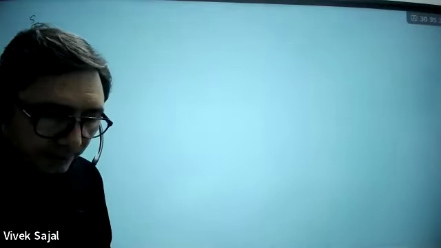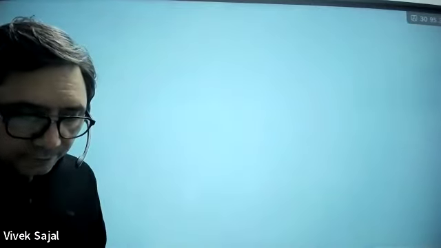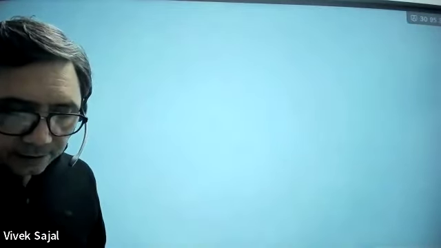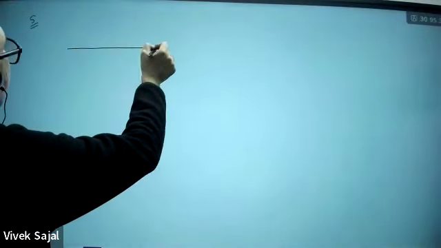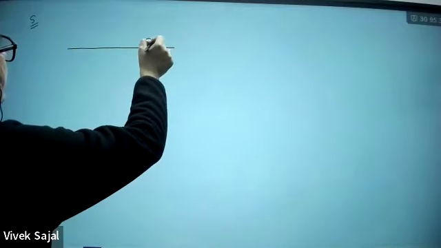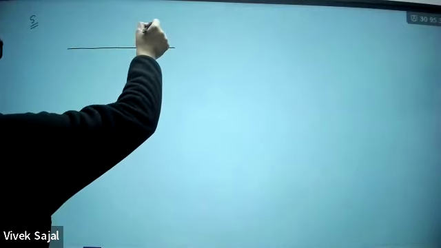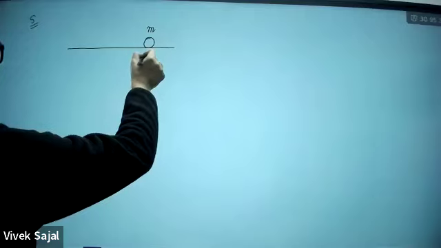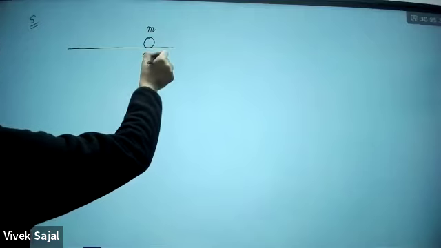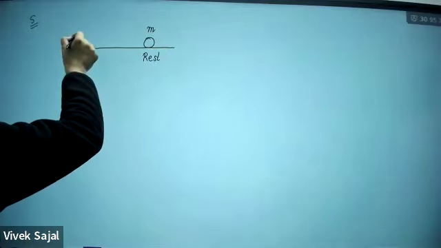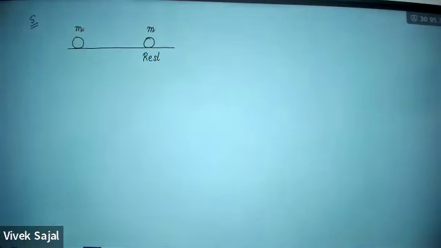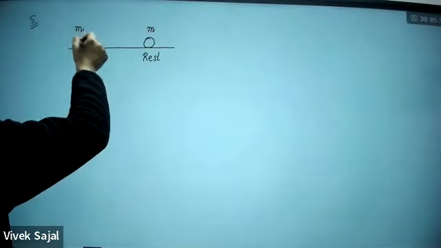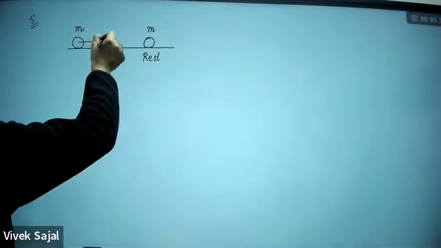A ball of mass m moving at speed v makes a head-on collision with an identical ball at rest. So here you are having this situation. Two identical balls are there. I'm assuming its mass is m and it is at rest, and this identical ball, mass m, is moving with a speed v.